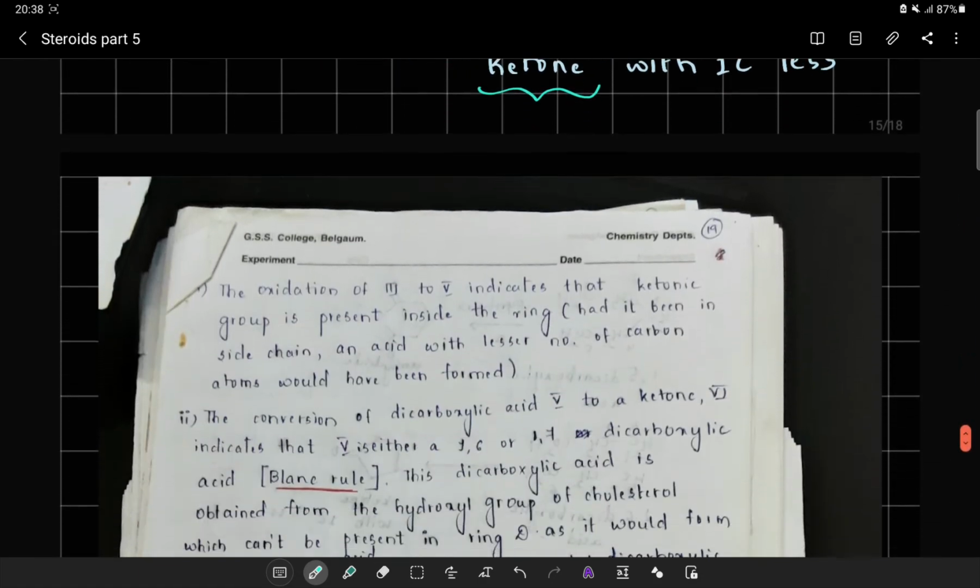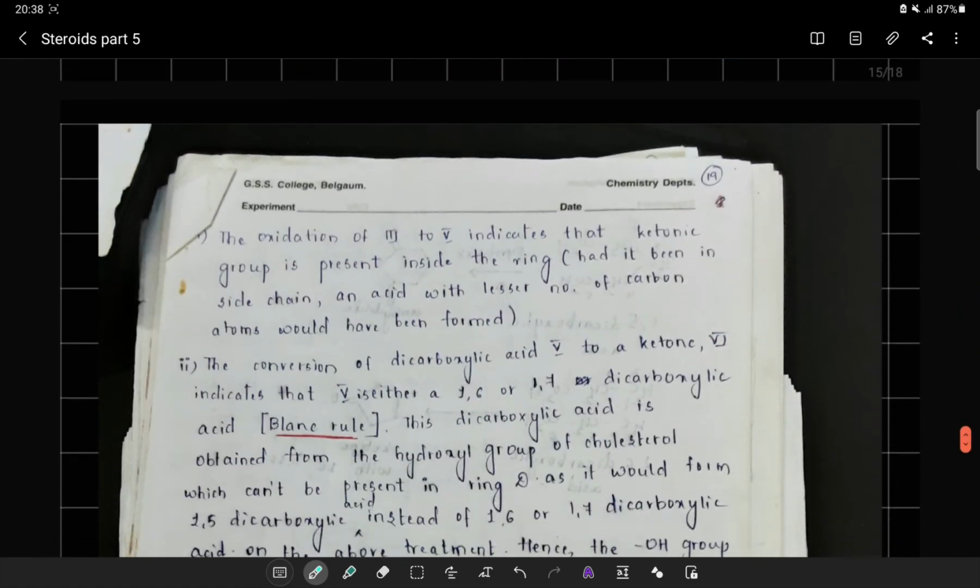Based on these reactions, now we need to draw some conclusions. The oxidation of 3 to 5 indicates that the ketonic group is present inside the ring. Had it been in the side chain, an acid with a smaller number of carbon atoms would have been formed.